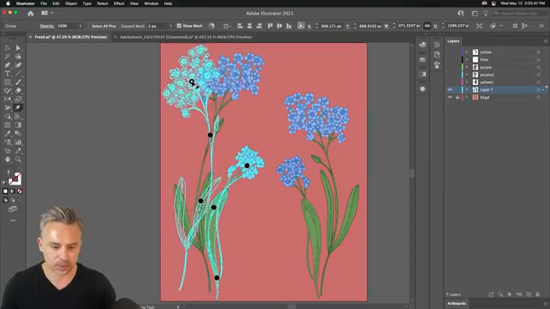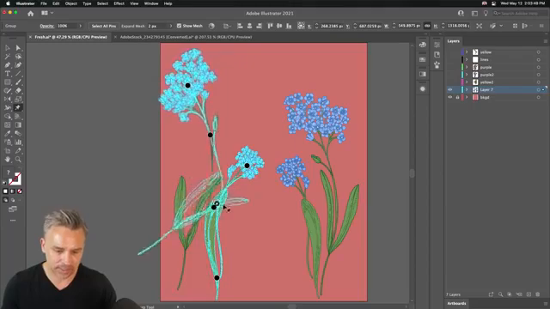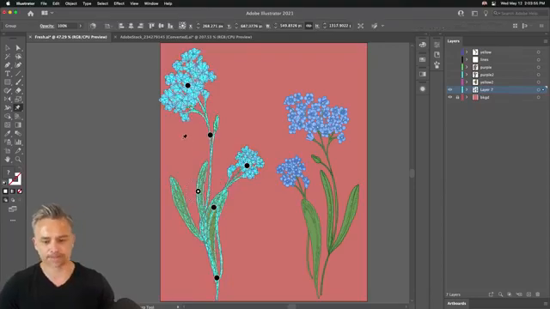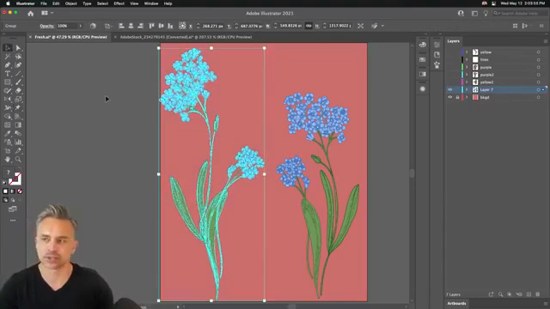Let's bend this one over maybe like that, right? Let's just grab this, maybe connect it like so. I don't know, something like that is all I'm doing, just showing you Puppet Warp.